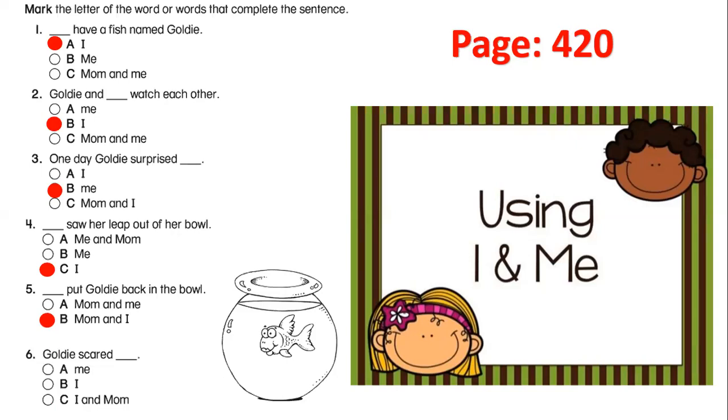It comes at the end of the sentence after the verb. So it should be me. Excellent. Check your answers.